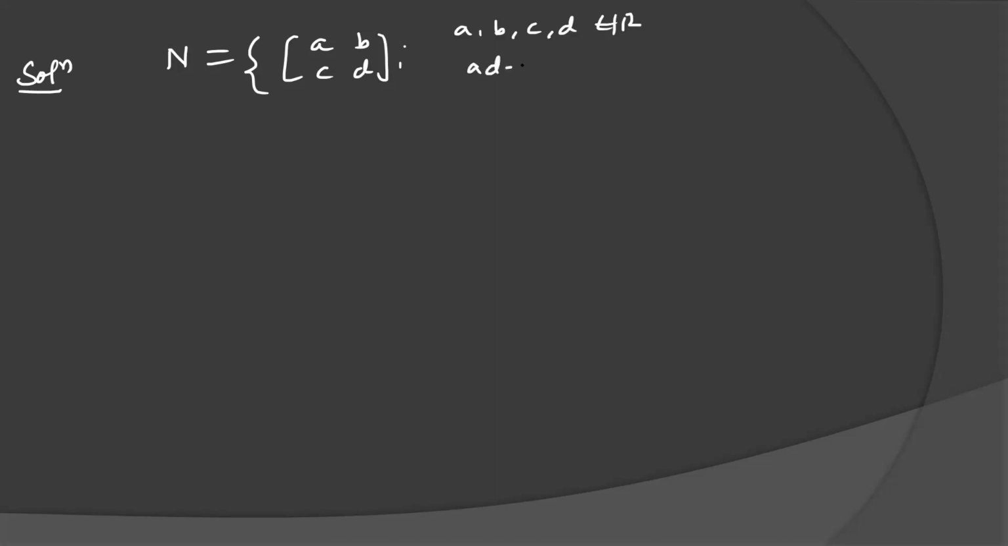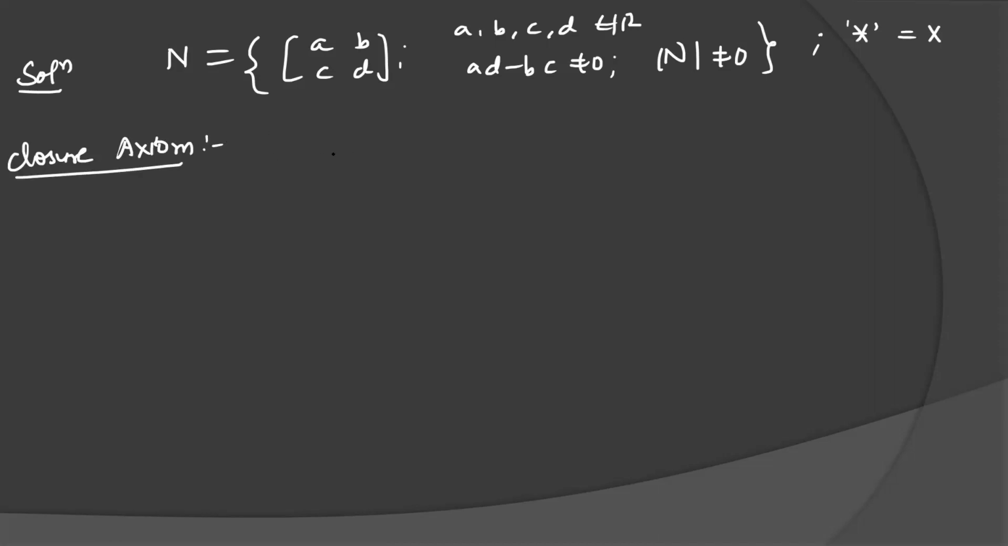Let's see the solution. Sixth question, the matrices are given in ABCD form. A, B, C, D are any real numbers satisfying the property AD minus BC is not equal to 0, or you can say that the determinant of N is non-zero, meaning we are taking non-singular matrices, and the operation given here is multiplication. Okay, let's see the closure axiom. In the closure axiom, we have to show that the product also belongs to N only.